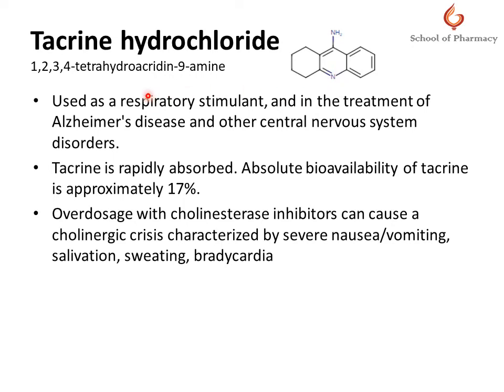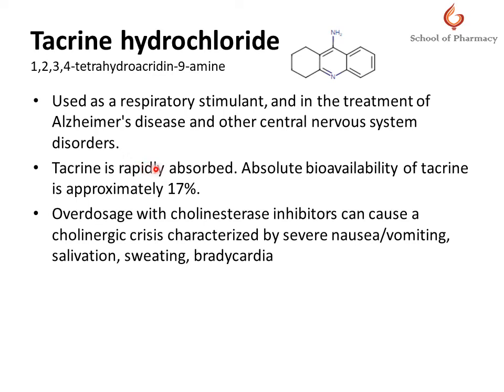It is a centrally active cholinesterase inhibitor that has been used to counter the effect of muscle relaxants, as a respiratory stimulant, and in the treatment of Alzheimer's disease and other central nervous disorders. But now tacrine has been discontinued in the US due to its narrow therapeutic index and frequent cases of severe hepatotoxicity and gastrointestinal toxicities.